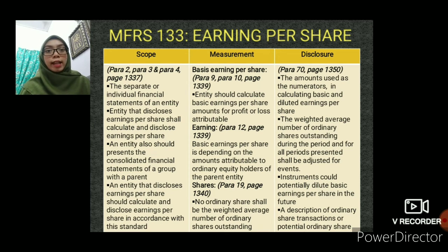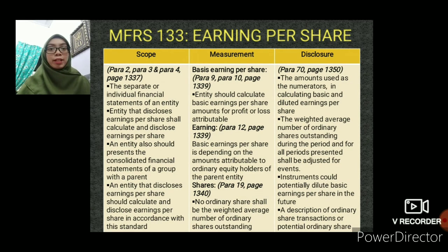The second one is that an entity that discloses earnings per share shall calculate and disclose earnings per share in accordance with MFRS 133. The third one is that an entity should present the consolidated financial statements of a group with a parent. The last one is that an entity that discloses earnings per share should calculate and disclose it in accordance with this standard, but only based on its statement of comprehensive income, not on information in the consolidated financial statements.